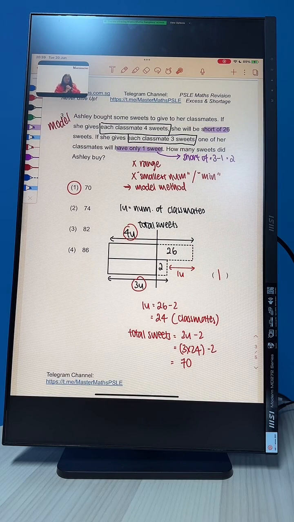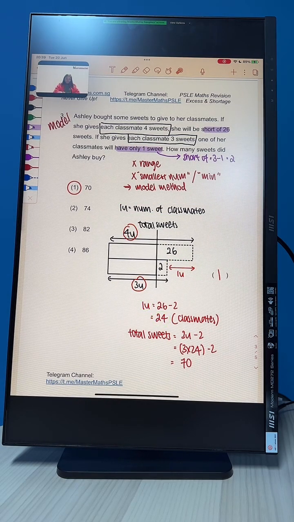Okay? Then from here, we just look for the difference between the units. 4 units minus 3 units is 1 unit, which is the difference here, 24. And 24 is the number of classmates that we have labeled it to be. So our 1 unit will be our number of classmates.